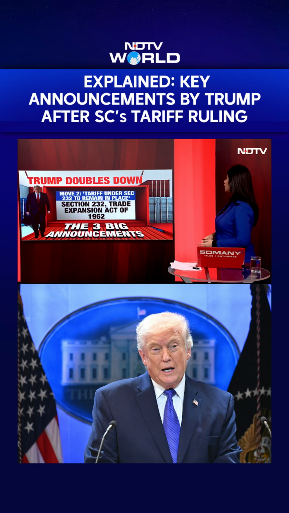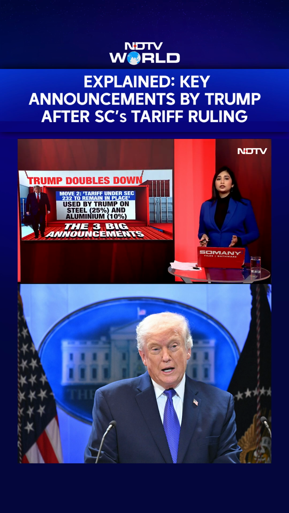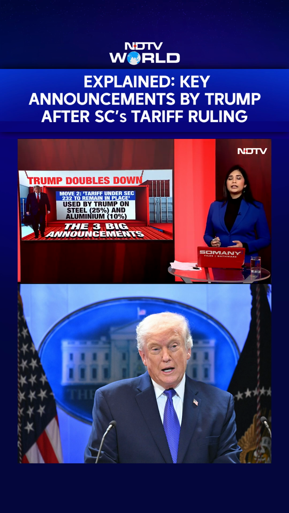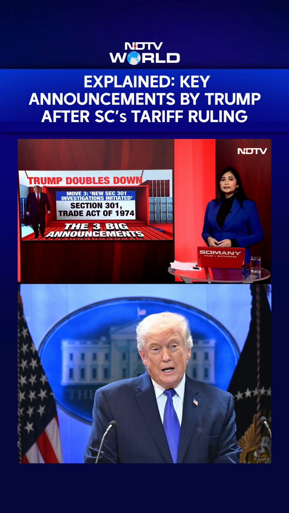The next move was the tariffs under Section 232, which will now remain in place. This is part of the Trade Expansion Act of 1962. It affects imports that threaten US national security. US President Trump has on various occasions said that various nations have been exploiting the US economy, and now it's a national security issue for the United States. This act will now be used to impose the existing tariffs on steel and aluminium, which are 25% and 10% respectively.